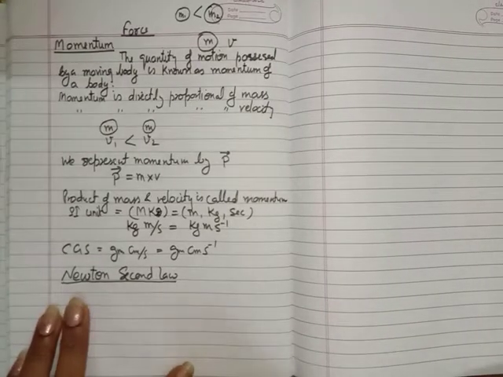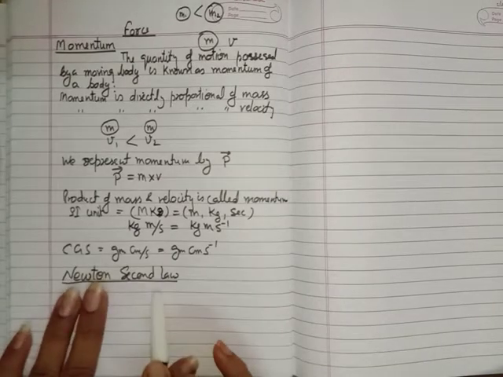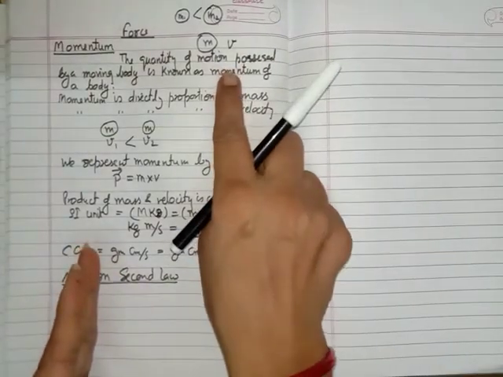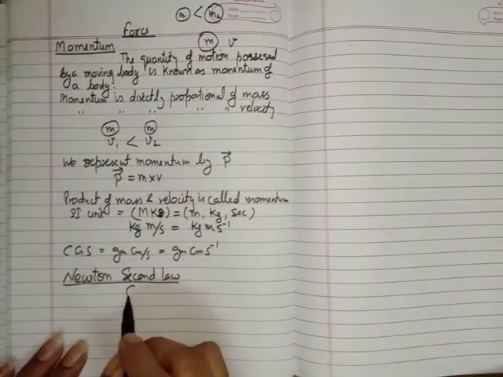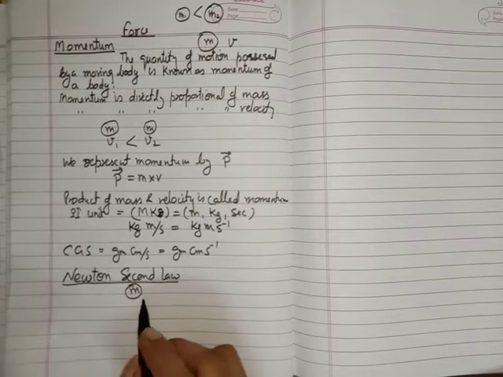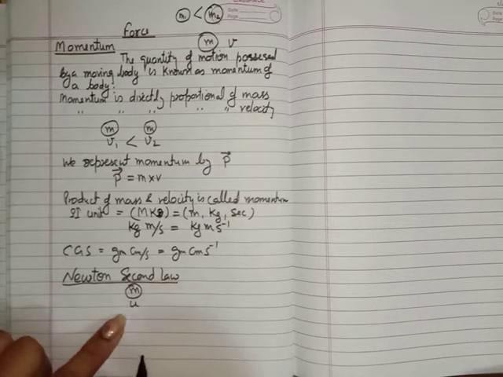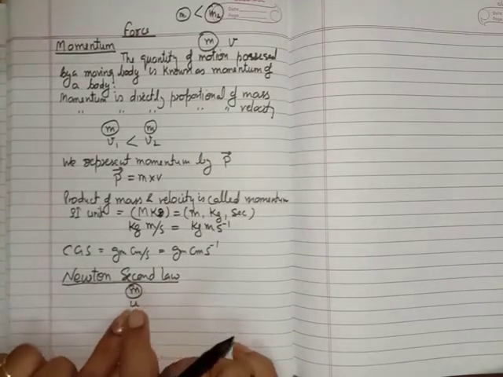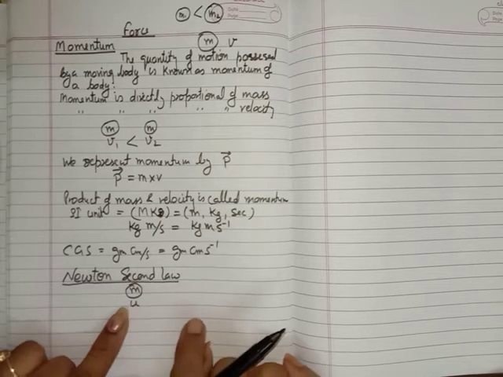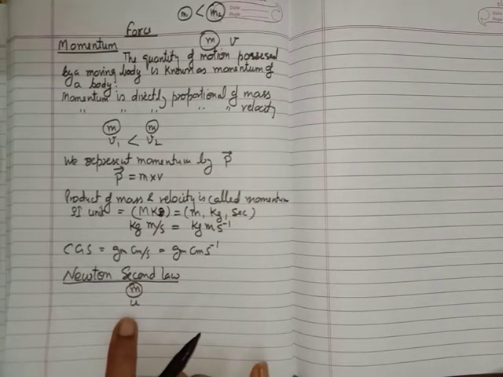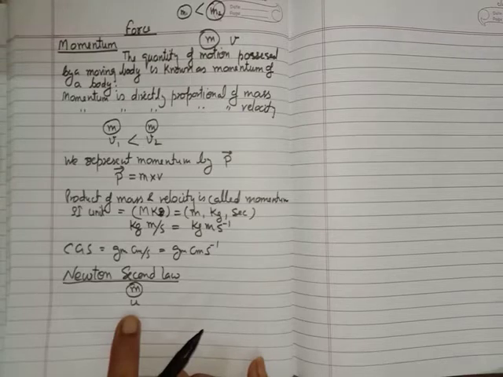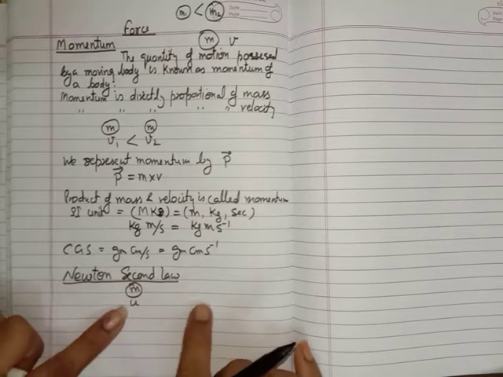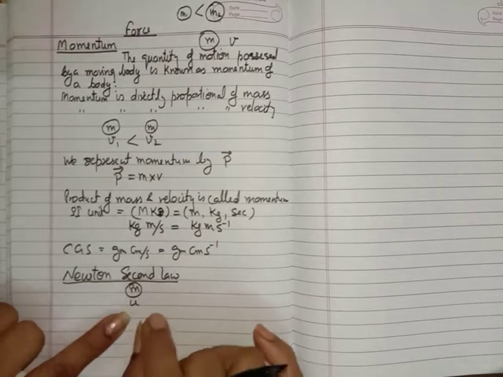And what is Newton's second law about? According to Newton's second law, the rate of change of momentum. Suppose a body having the mass m is moving with the velocity u, and you apply some force over it. You know, when you apply some force over it, its velocity is going to change. According to Newton's first law, the body's velocity doesn't change if we don't apply any force over it. It means if we want to change the velocity of the body, we have to apply force over it.